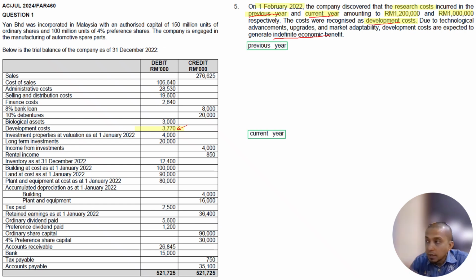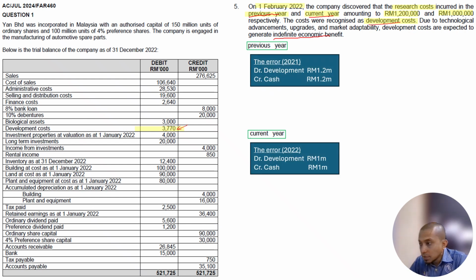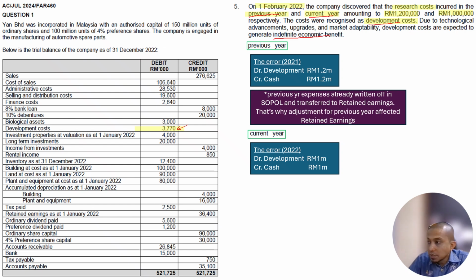All right, so this is the case. We have a previous year and a current year. Remember, the previous year adjustment is different from the current year adjustment, because for the current year we haven't closed or transferred our expenses to the income statement yet. But for the previous year we already transferred our expenses, so the adjustment cannot be made on expenses. Basically, this is the error for both. Is this a similar error here? Debit development, credit cash. The error is the development itself. The previous year expenses were already written off in the income statement and transferred to retained earnings, so the adjustment on the previous year affects retained earnings, not the income statement.